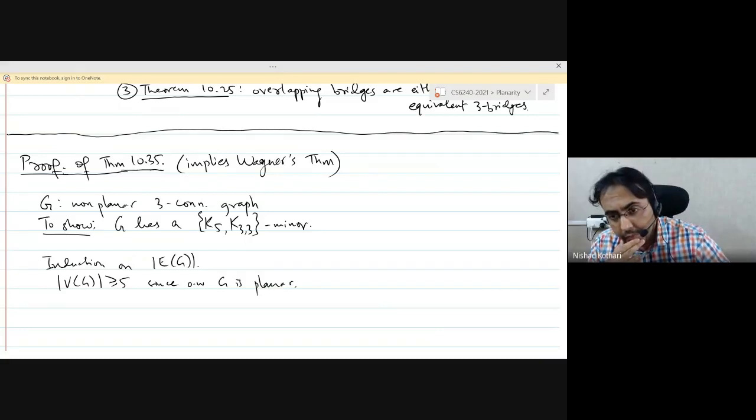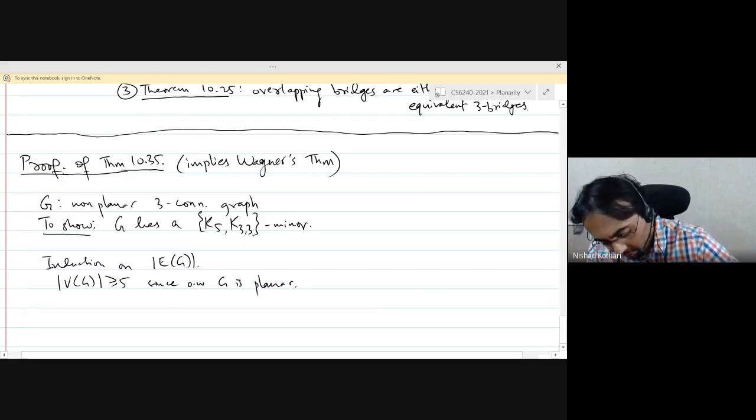Also, we may assume the graph is simple because a graph is planar if and only if its underlying simple graph is planar. Okay. So if there are multiple edges or loops, remove a multiple edge or loop, the graph is still non-planar, and apply induction. So there is a minor in the graph after removing the multiple edge or loop, and so there is a minor in the original graph.